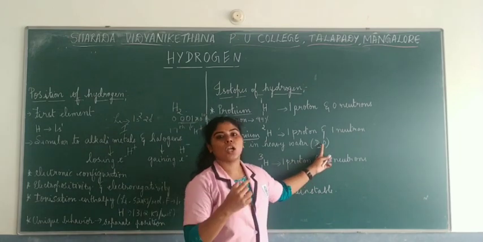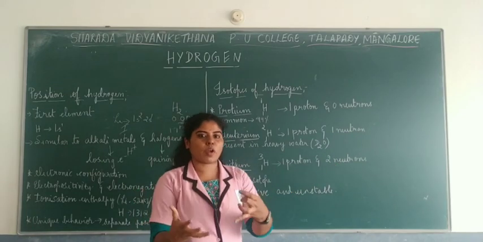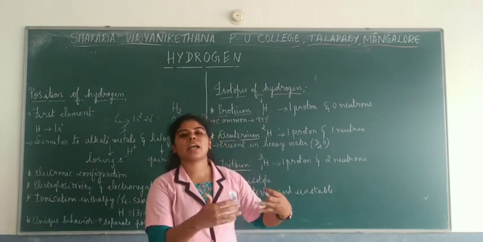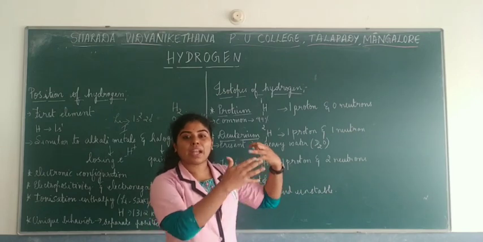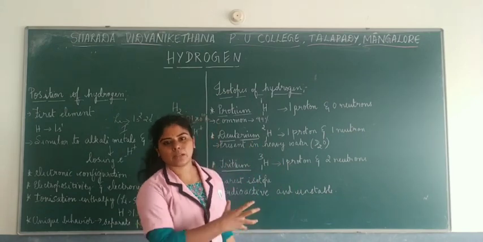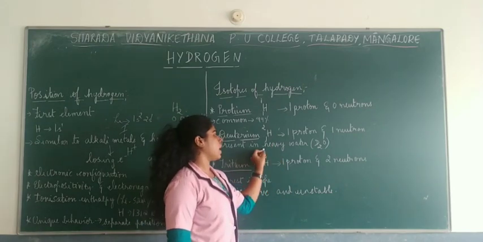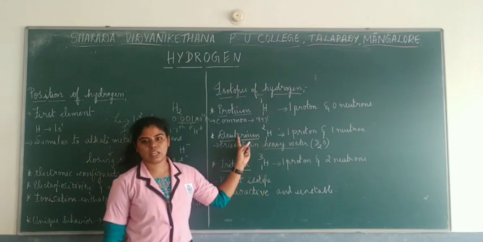It is present as D2O, okay, and this deuterium from this heavy water can be separated by separate electrolysis or fractional electrolysis. It can be separated by this method from the heavy water. So this is usually present in heavy water, which is the deuterium, okay.